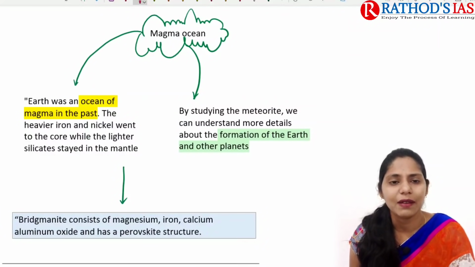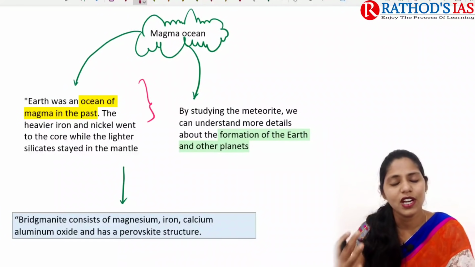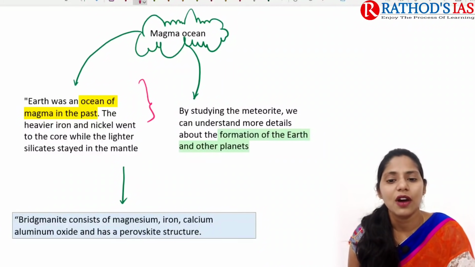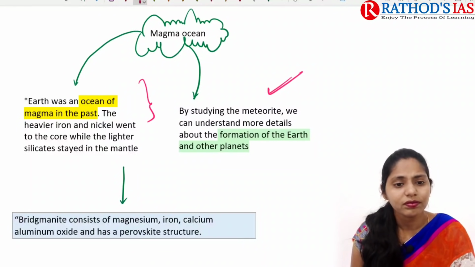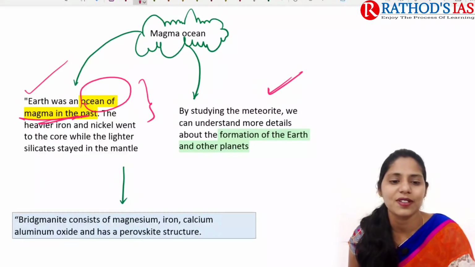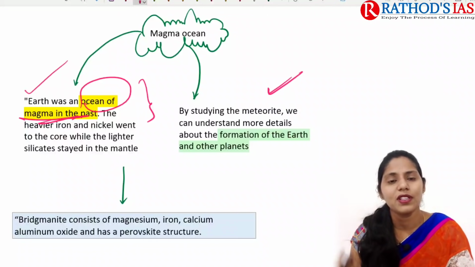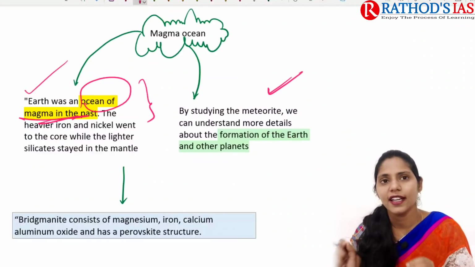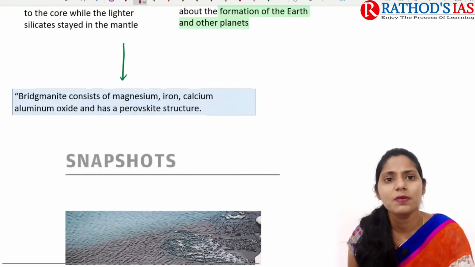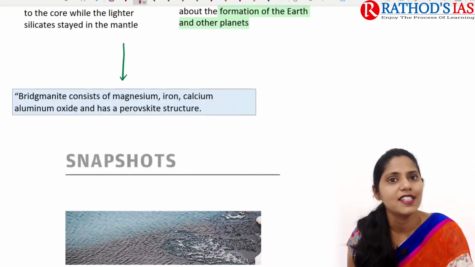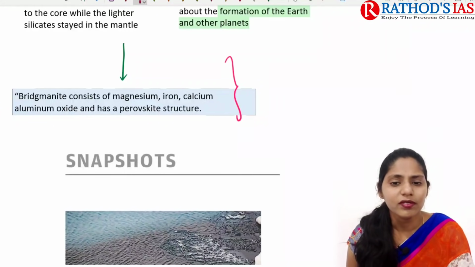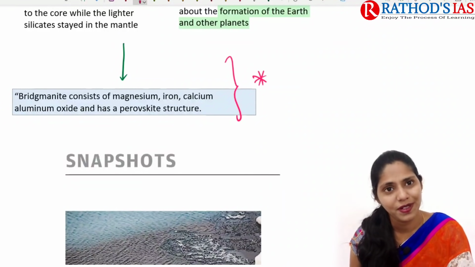The magma ocean is nothing but the state when our Earth collided with another planet and started melting. Because of this, Earth was called an ocean of magma in the past. Whenever it was spinning, heavier metals came to the center and lighter metals dispersed through the outer surface. Bridgemanite mainly consists of different minerals like magnesium, iron, calcium, and aluminum oxide. This point is very important for your prelims.